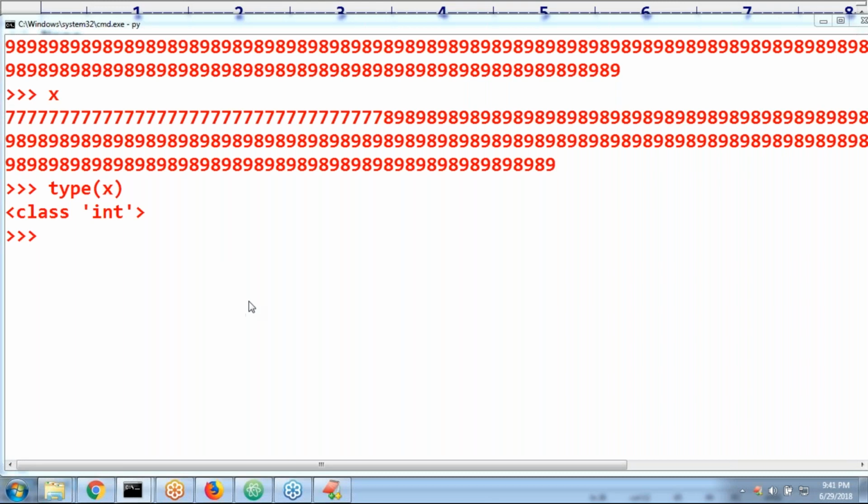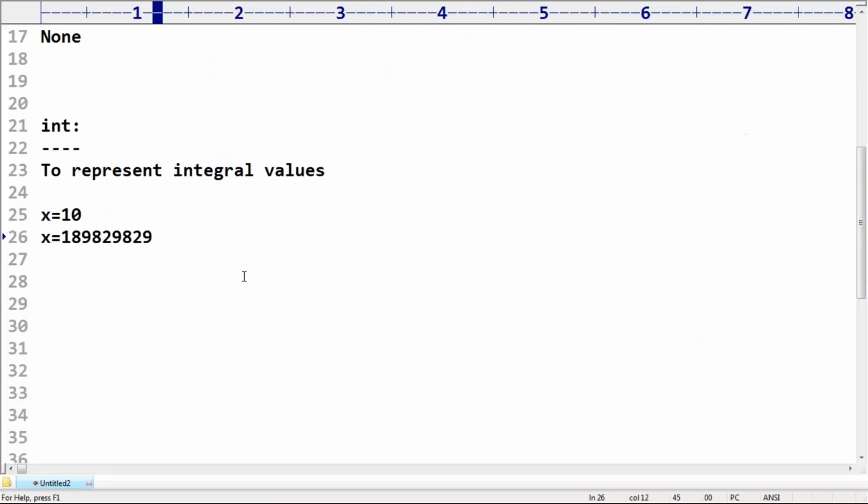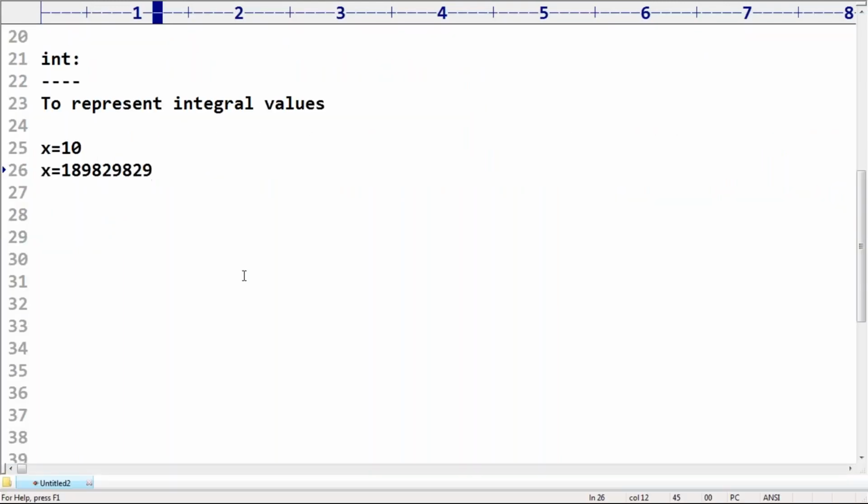If you want to represent numbers without a decimal point, then we can go for the int data type. In Python 2 we have one special data type, long, but it is not there in Python 3.